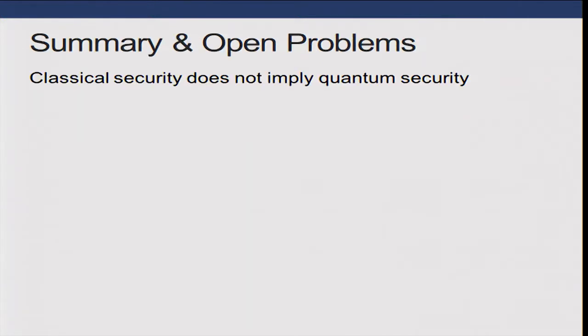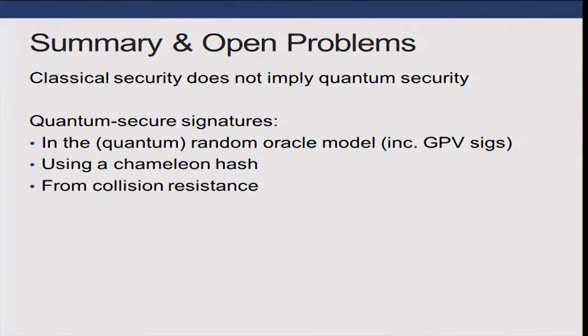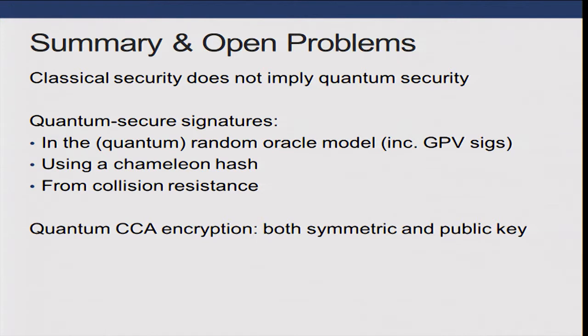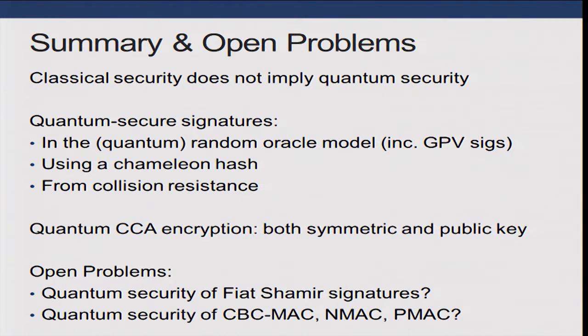All right, to summarize, we show for both signatures and encryption that classical security is weaker than quantum security. Nonetheless, we give a handful of signature constructions that achieve this strong notion of quantum security, as well as a couple encryption schemes. For open problems, it seems interesting to try to prove security of existing constructions. For example, Fiat-Shamir signatures. Or outside of the realm of signatures, how about various MAC constructions like CBC MAC, NMAC, or PMAC? All of these schemes lack a quantum proof of security.